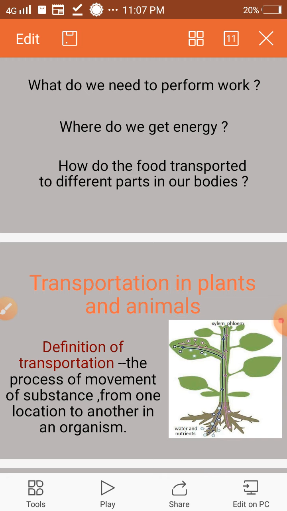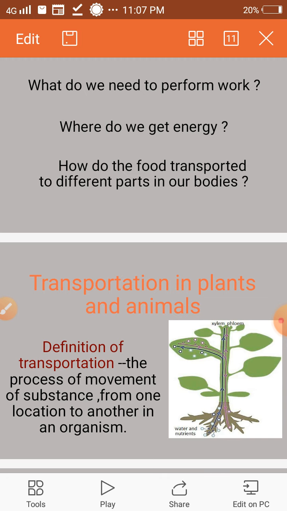Students, you tell me about this question. First, what do we need to perform work? We all need energy to perform work. Then where do we get energy? We get this energy from the food. Then how is the food transported to different parts of our bodies? So, in this chapter, we will study about the transportation in plants and animals.